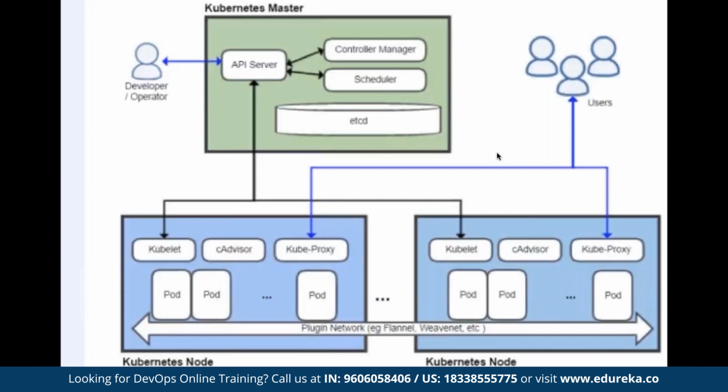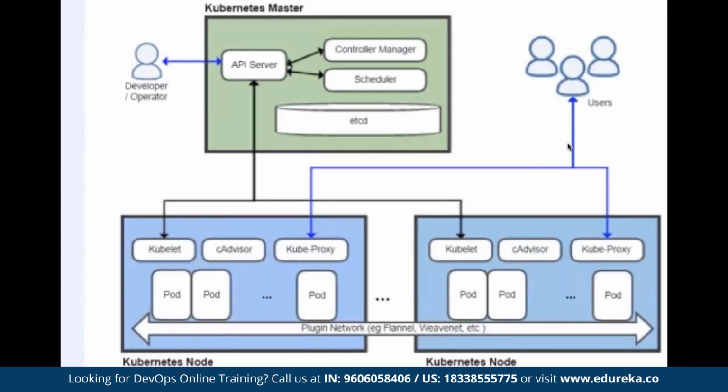The next component is cAdvisor. cAdvisor is a runtime advisor for your Kubernetes architecture. Now, as I told you, Kubernetes can manage containers of any type, whether Docker, Rocket, OCI, LXC, and any others. How does Kubernetes know that you have created the container using a specific type of container solution like Docker? That particular piece of job is handled by cAdvisor. You can say it's your runtime environment. So for example, in this scenario, we are going to run Kubernetes using Docker as the container solution. So cAdvisor will make sure that before we run some Kubernetes command, Docker is present on those machines and up and running. That is the job of cAdvisor. It is your runtime solution for your Kubernetes architecture.